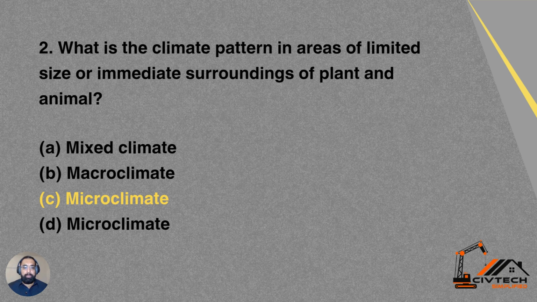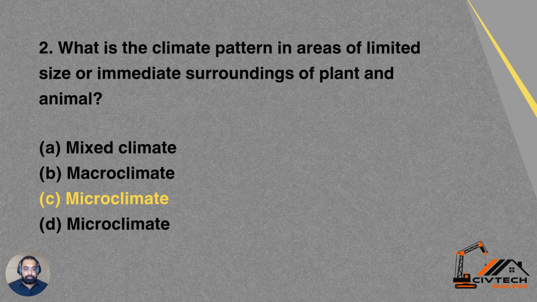Question number 2. What is the climate pattern in areas of limited size or immediate surroundings of plant and animal?